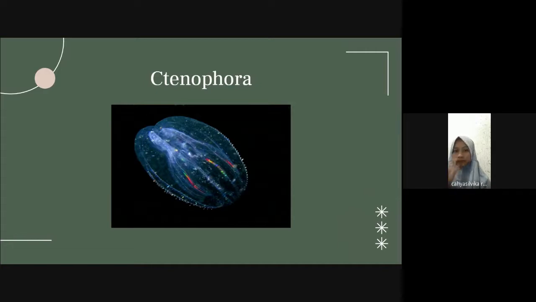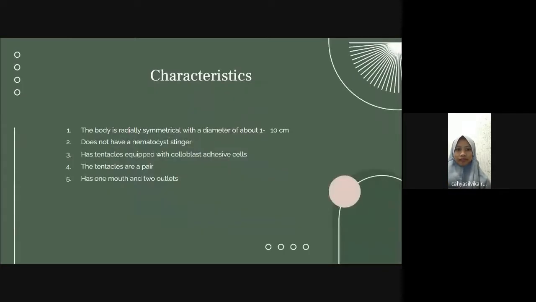Next, Ctenophora. The body is radially symmetrical with a diameter of about 1 to 10 centimeters. It does not have a nematocyst stinger. It has tentacles equipped with colloblast adhesive cells. The tentacles are a pair, and it has one mouth and two outlets.